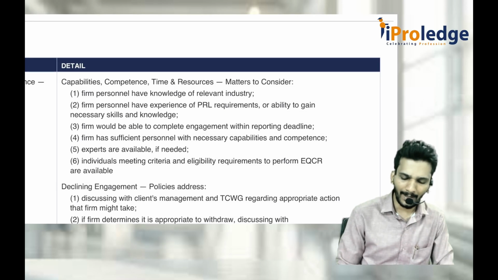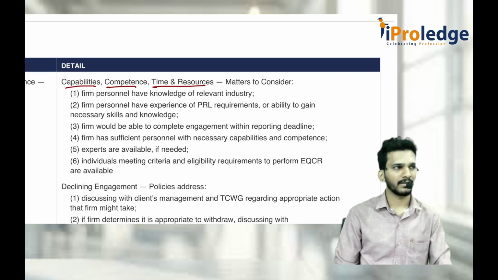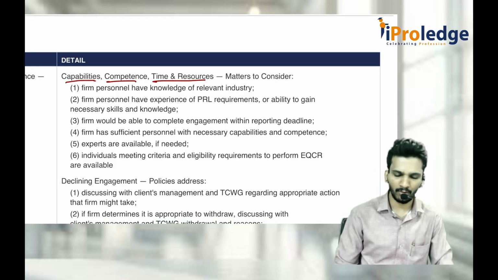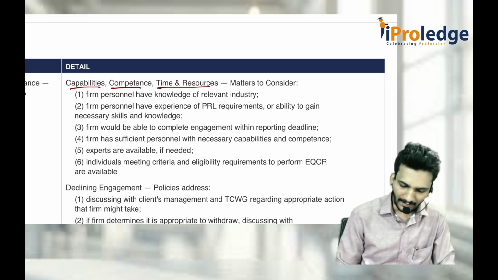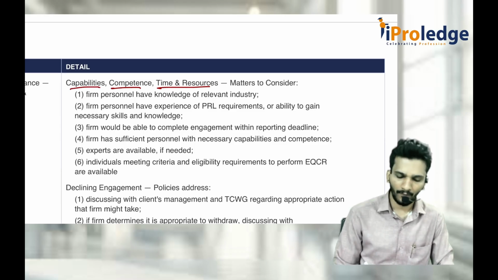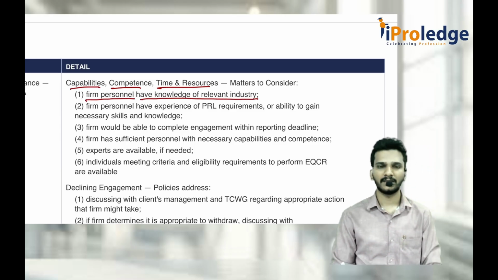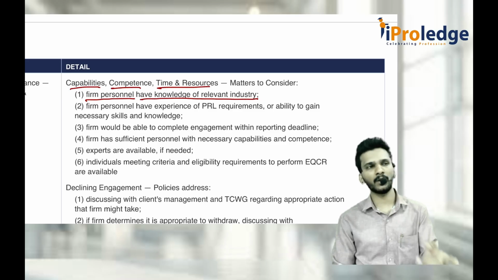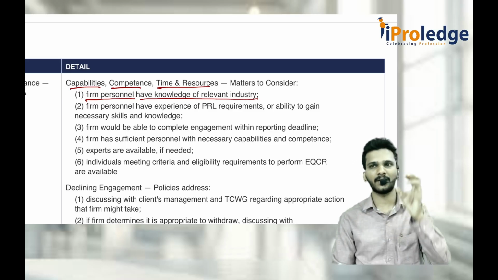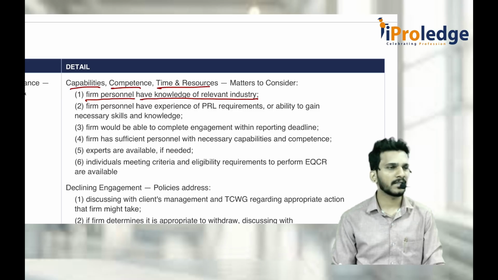With respect to capability, competence and time and resources, from the audit point of view only, you should consider these things. As an auditor, when a client approaches you, check whether your firm's personnel have knowledge of the relevant industry. Sir, we are a firm that is always into bank audit. Now an insurance company has come for appointing me as an auditor. You check whether your personnel have competence or knowledge with respect to insurance audits or not. If yes, accept it. If not, don't accept it.